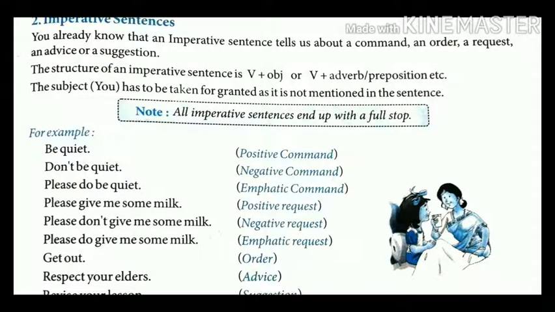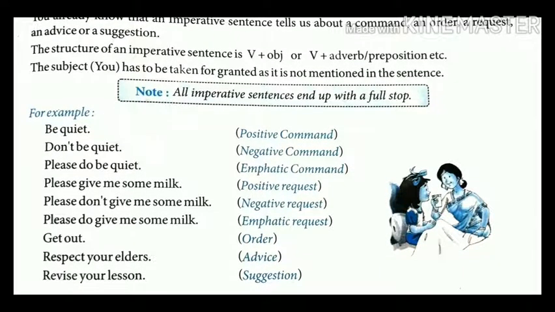Here are some examples. Be quiet. This is the positive command because there is no negation in this sentence. Now second one, don't be quiet. Here there is a negative command. Please do be quiet means emphatic.